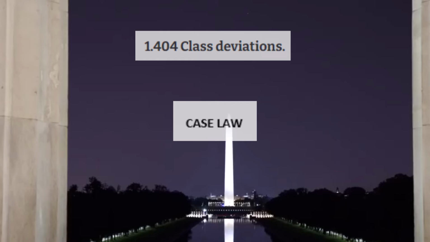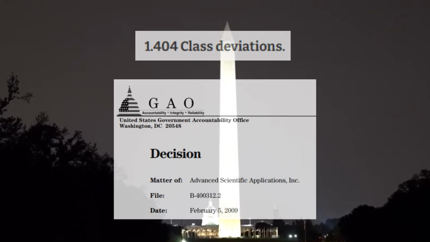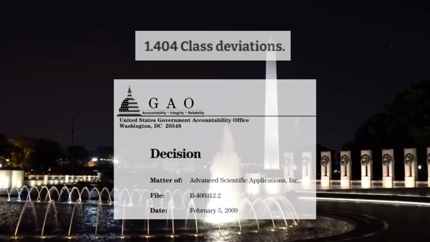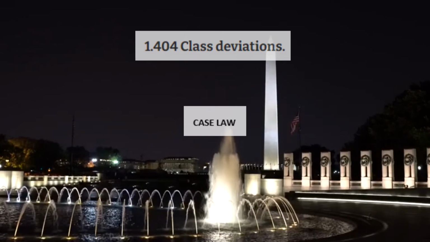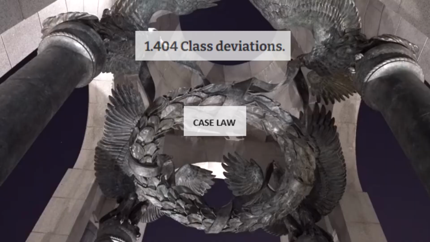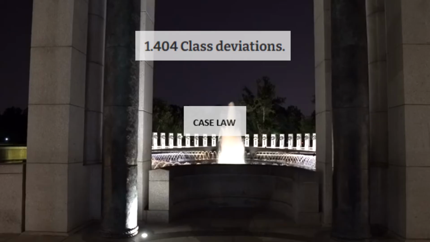In the matter of Advanced Scientific Applications, the protester argued that a cancellation clause violated various provisions of the Federal Acquisition Regulation. According to the GAO, there was no basis to sustain this protest. The GAO held that an agency head or his designee has the authority to approve deviations from particular requirements of the Federal Acquisition Regulation, including exempting the agency from a particular provision.